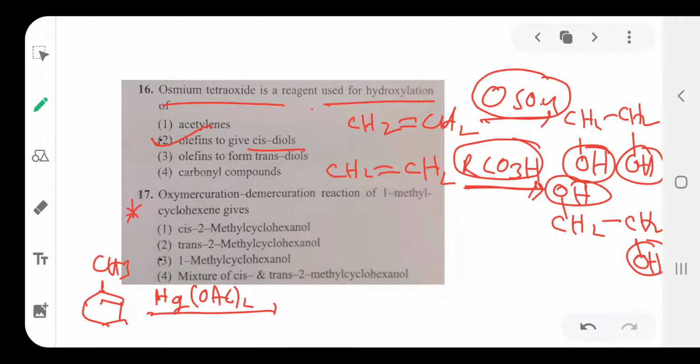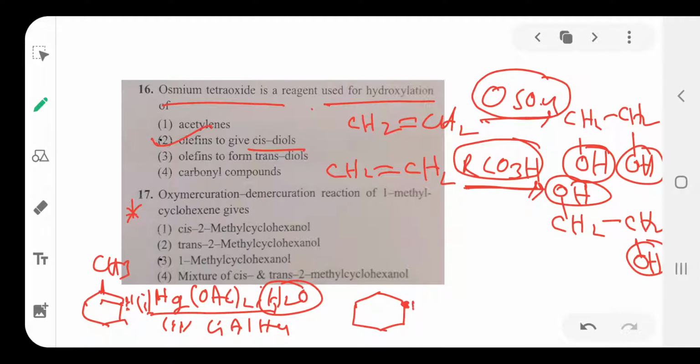HgOAc twice, H2O, in the presence of lithium aluminum hydride. So here Markovnikov addition of H2O to this alkene. Then what happens? According to the Markovnikov addition, here H is there, here no more H is there. The double bond carbon containing more number of hydrogens, the positive part is added; the side with less number of hydrogens, the negative part is added. So here positive part means one more H is added.